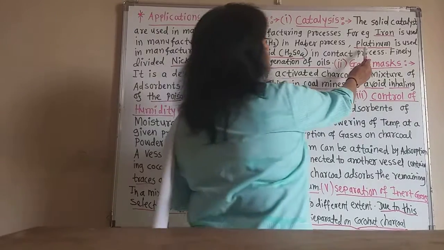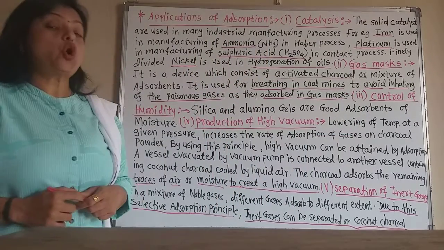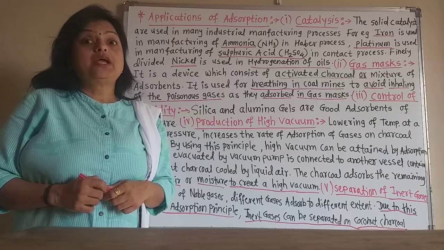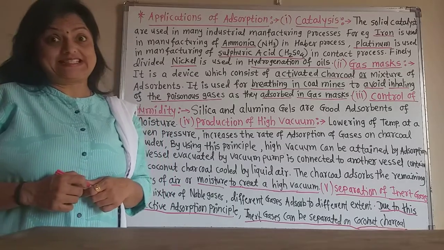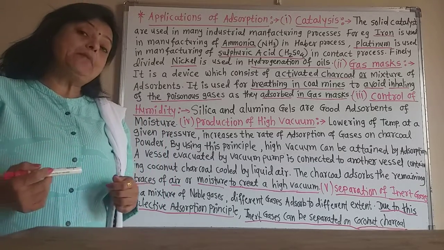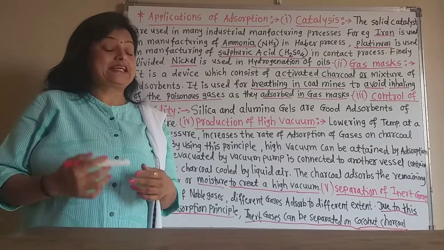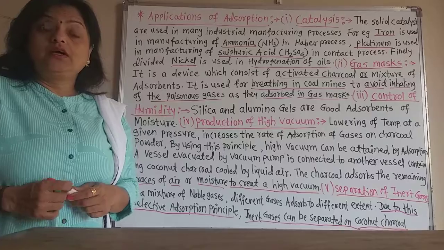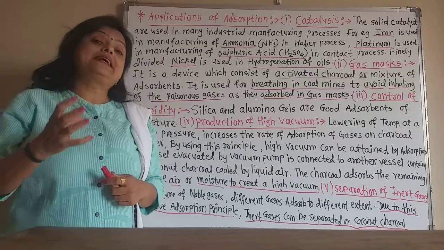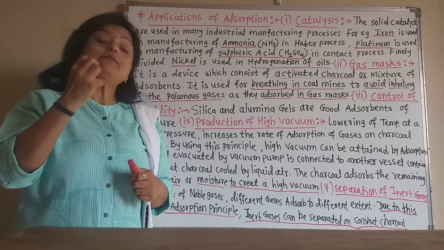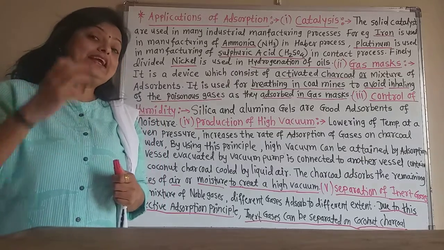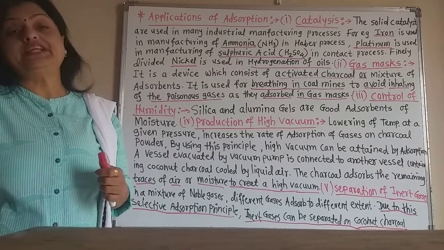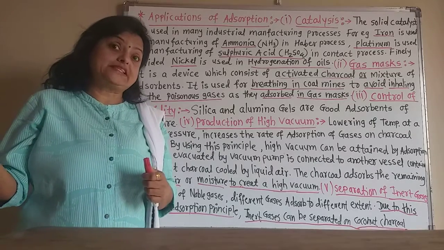Platinum is used in the manufacture of sulfuric acid, H2SO4, in the contact process, because platinum adsorbs sulfur dioxide gas on its surface. Due to that, the sulfur dioxide gas holds on the platinum surface, and the rate of conversion of SO2 into SO3 increases in the contact process.